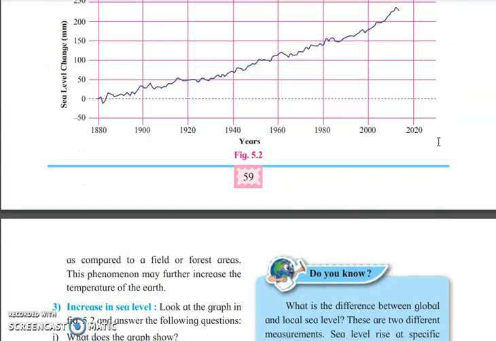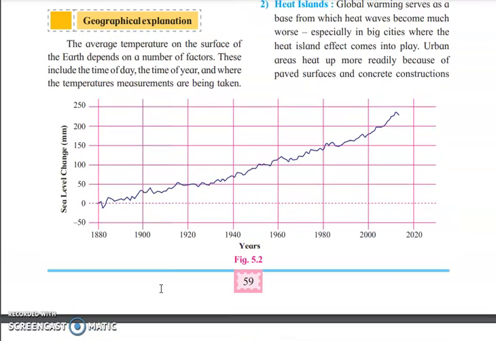The areas which are covered by buildings and concrete road constructions are hotter as compared to forest areas, and this phenomenon may further increase the temperature on the earth. So the surface there has a lot of hotness, and the temperature is tremendous. Have a look at this graph.